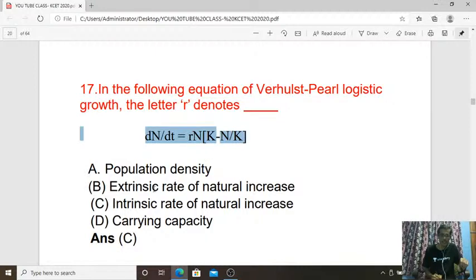That is what? Intrinsic rate of natural increase. Intrinsic rate of natural increase with respect to that organism in the given locality, in the given time. So r is the value of intrinsic rate of natural increase. So the answer is C.